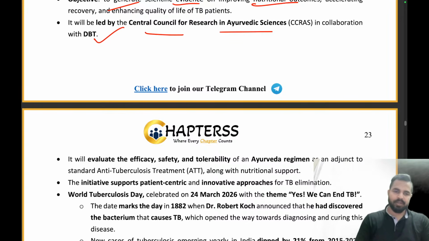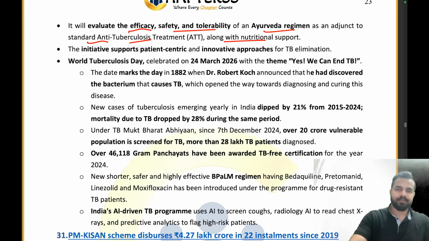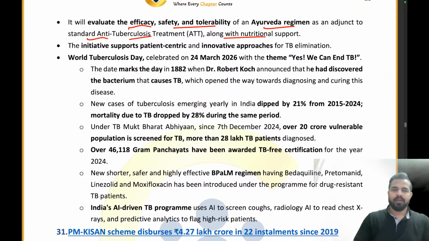Department of Biotechnology. It will evaluate the efficacy, safety and tolerability of an Ayurveda regimen as an adjunct to standard anti-tuberculosis treatment along with the nutritional support. So my dear friends, the initiative supports the patient-centric and innovative approaches in the TB elimination, and that's all from this article. Now again we are moving on the same part, that what was the date on the World Tuberculosis Day? 24th March. The theme is yes, we can end TB.